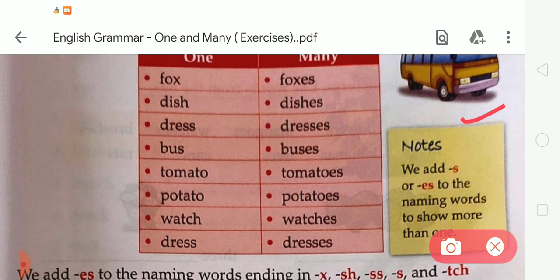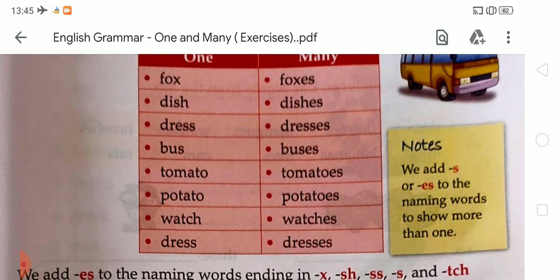Okay, there is a one form, and when we change this given one form into many form, at that time we have to use s or es to change this one word into many forms. So let's have a quick overview of these words. There is a fox, so it will be foxes. Dish, dishes. Dress, dresses. Bus, buses. Tomato, tomatoes. Potato, potatoes. Watch, watches.